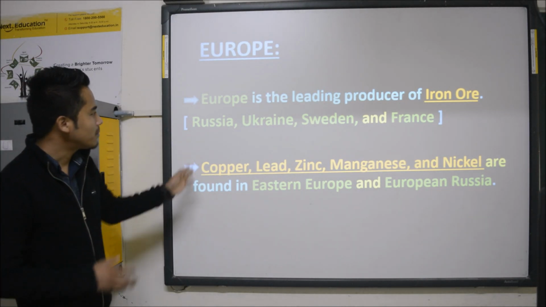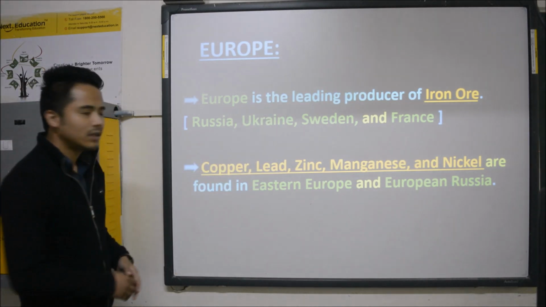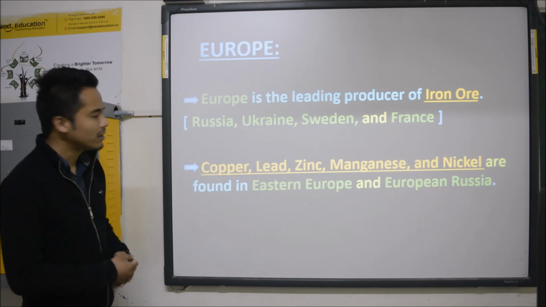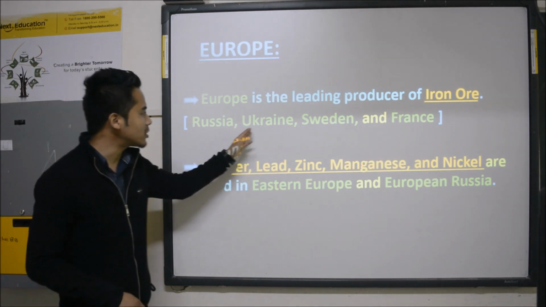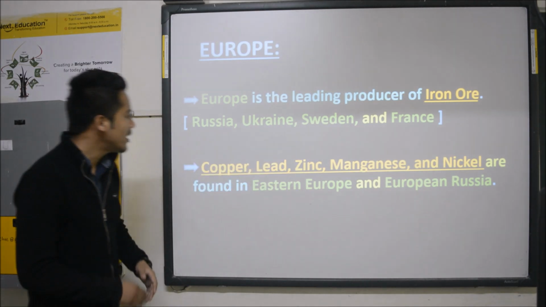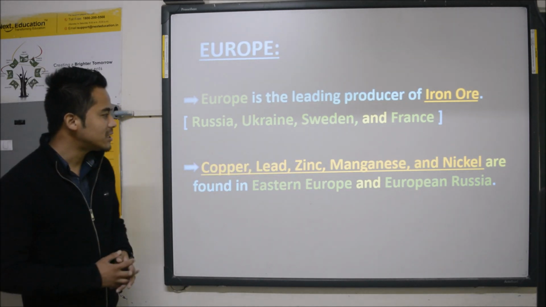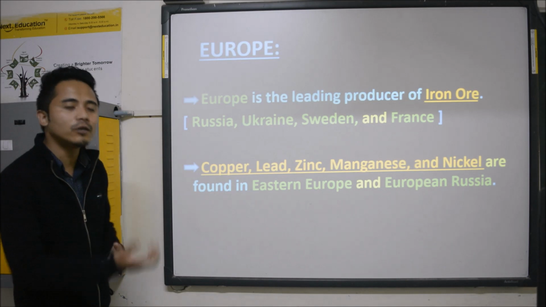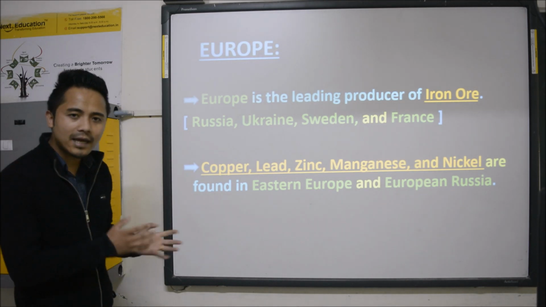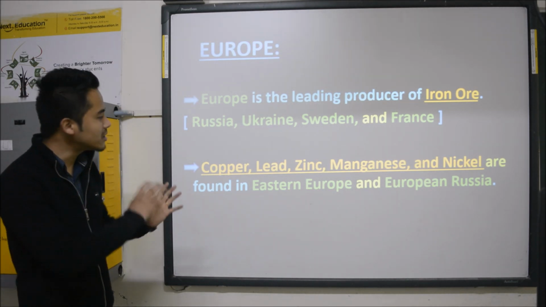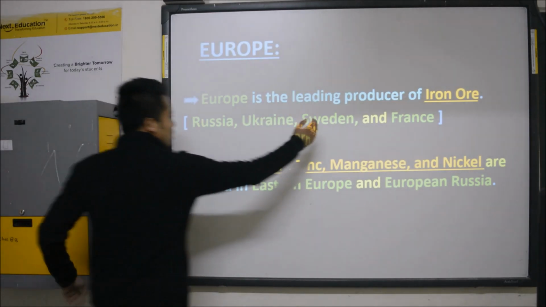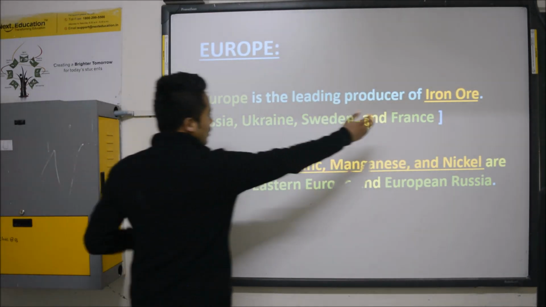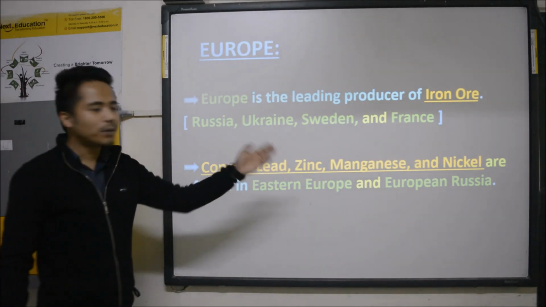Let's repeat it again. Europe is the leading producer of iron ore, and it is found in countries like Russia, Ukraine, Sweden, and France. Along with it, copper, lead, zinc, magnesium, and nickel are also found in Europe. The areas where these minerals are found are Eastern Europe and European Russia.